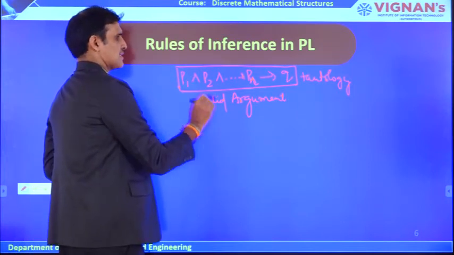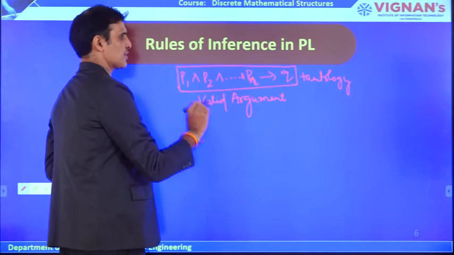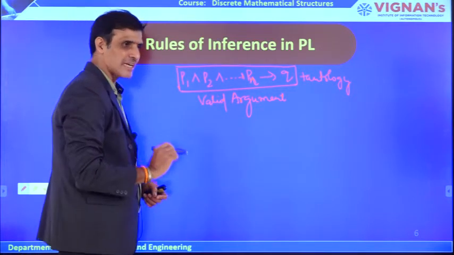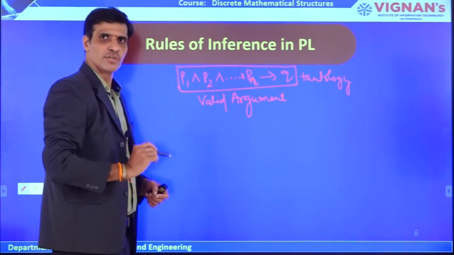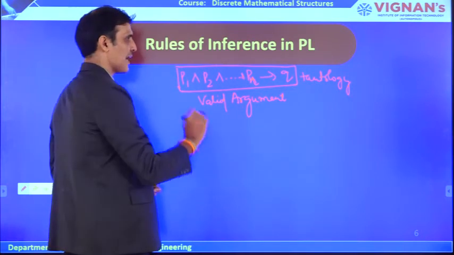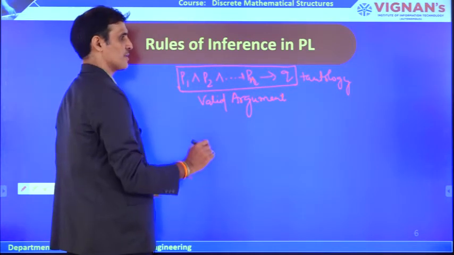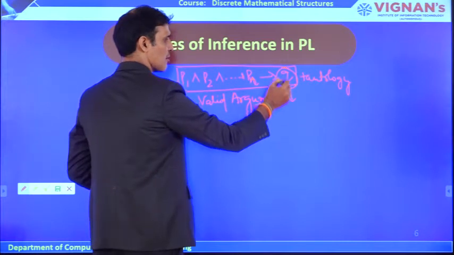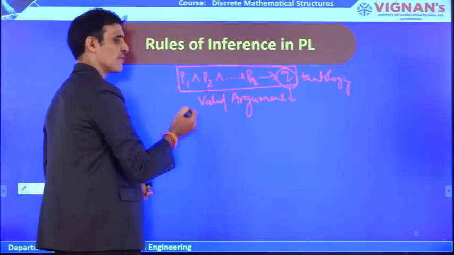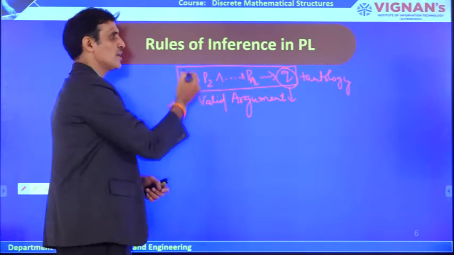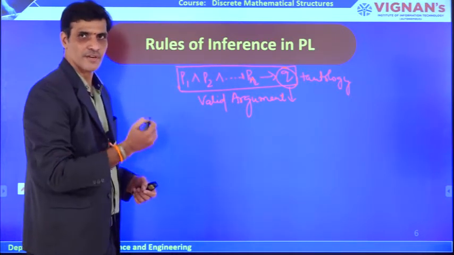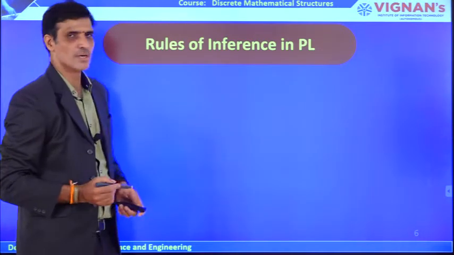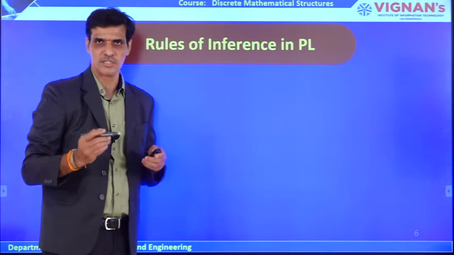Now, as I said, it is not possible to construct a truth table every time, because as the number of propositional variables increases, the construction of a truth table is a tedious process. Because of that, another way of proving whether the given conclusion is derivable from the given set of premises is to go for rules of inference in propositional logic. So, let us discuss what the rules of inference in propositional logic are.